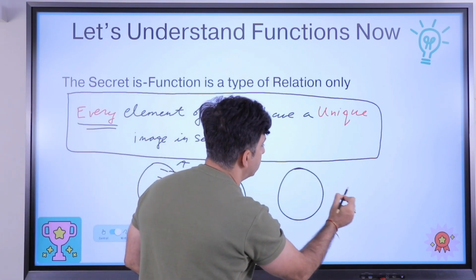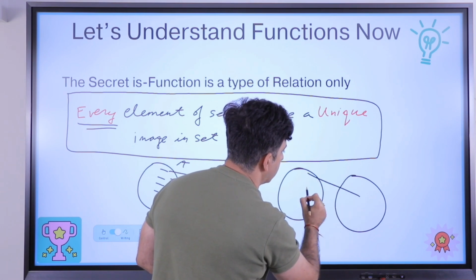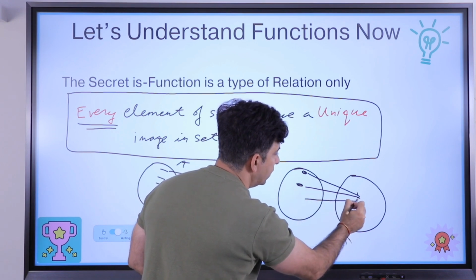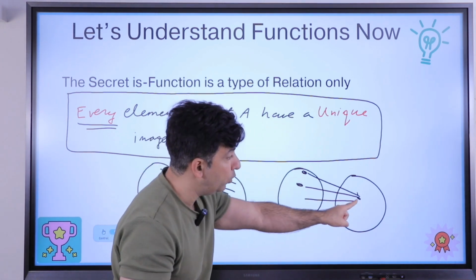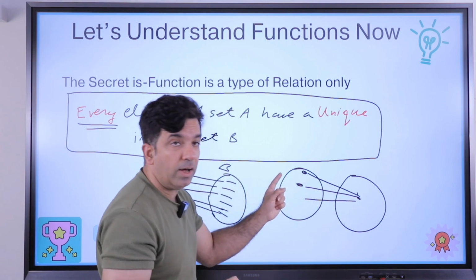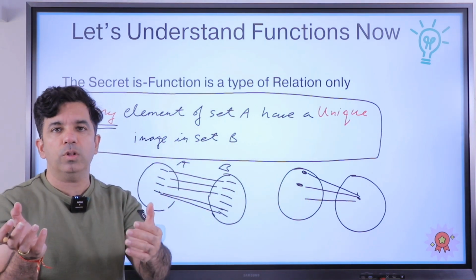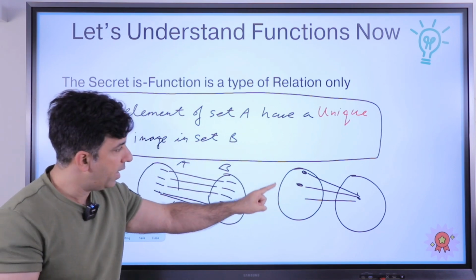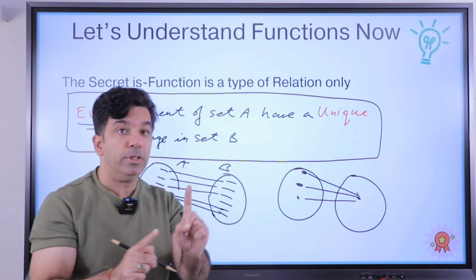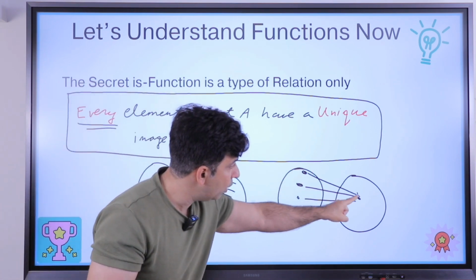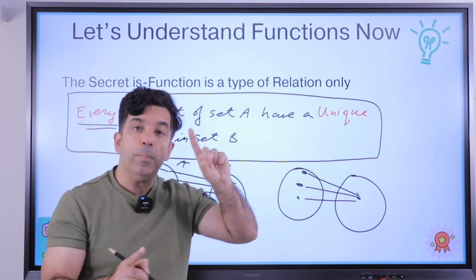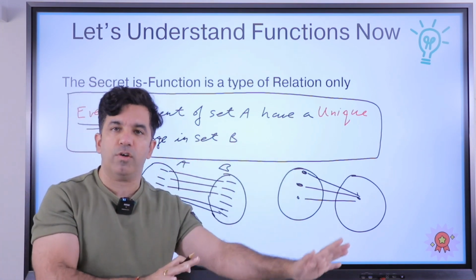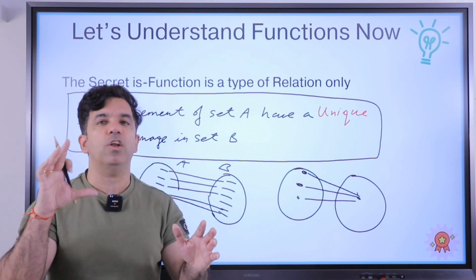For many-one it doesn't matter. Many-one is okay. This element is having just this image. This element is also having this image. For this element the image is unique. This image is having more than one elements, so that's okay because we are not told that we should be restricting ourselves from this side. Every element should be having an image and that image should be unique. For this element, this is the only image, the only connection. So many-one is okay. Many-one relations are functions. One-one relations also are functions. But one-many relations are not functions.